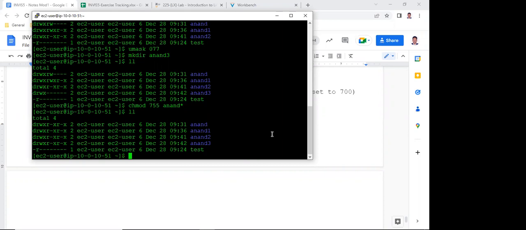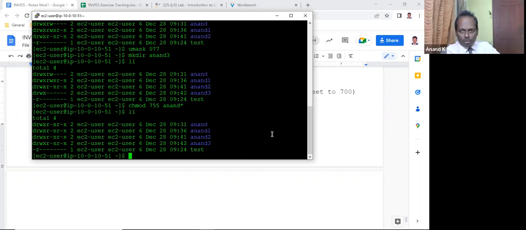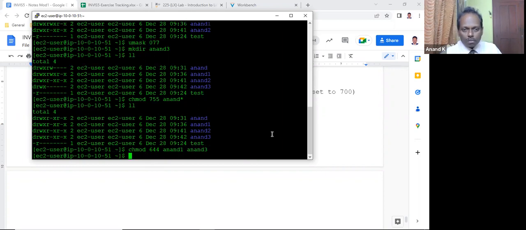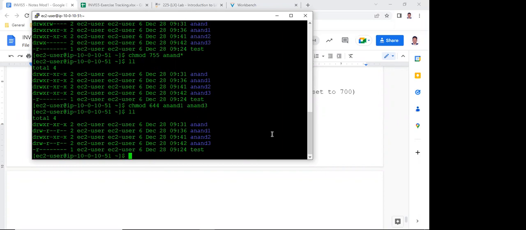Sir, if we want to change only Anand 1 and Anand 3? You give those names. If I say chmod 644 Anand 1 and Anand 3, you give it like this. No asterisk. Only those two get modified.